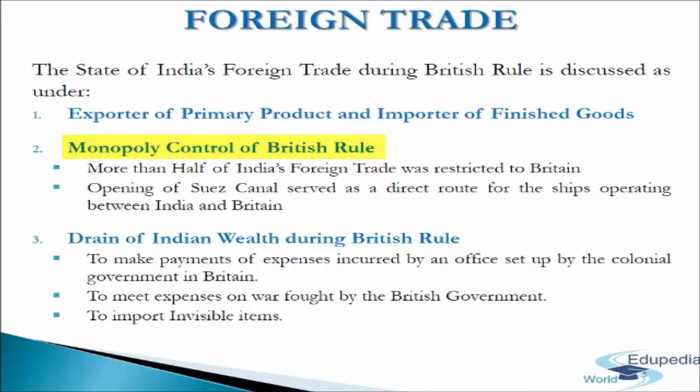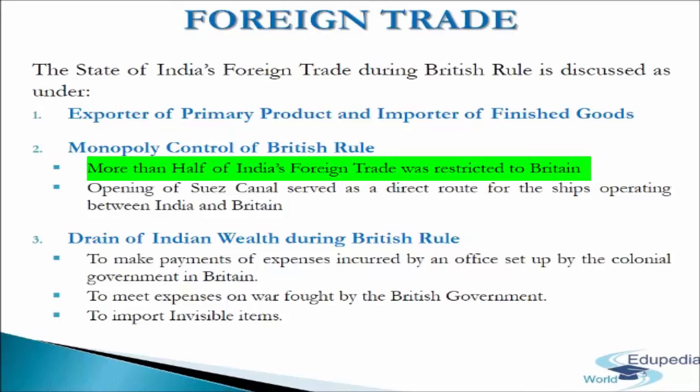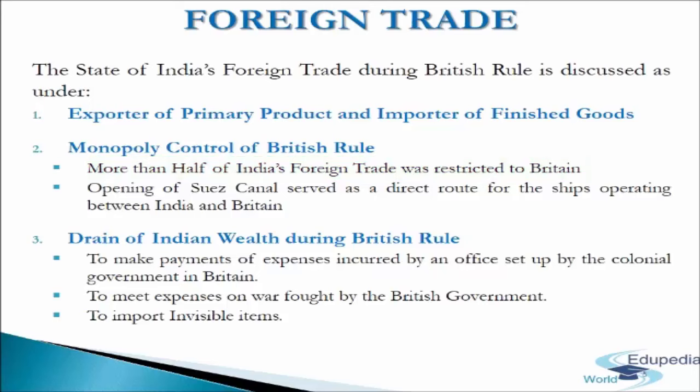The British government maintained a monopoly control over India's exports and imports. More than half of India's foreign trade was restricted to Britain, while the rest was allowed with a few other countries like China, Ceylon in Sri Lanka, and Persia in Iran.